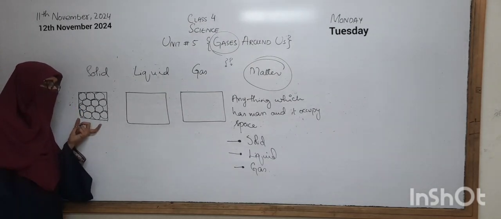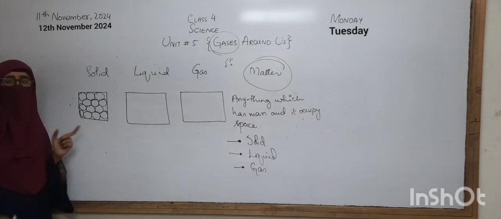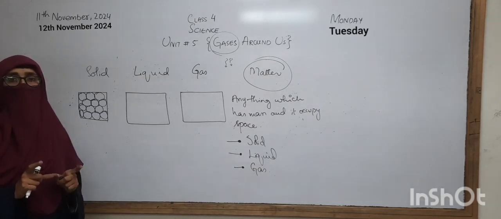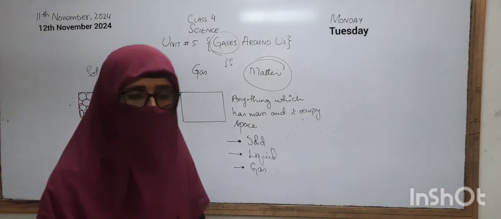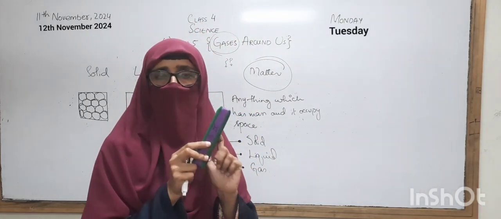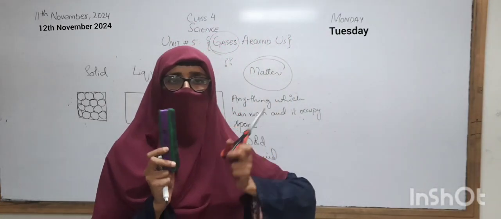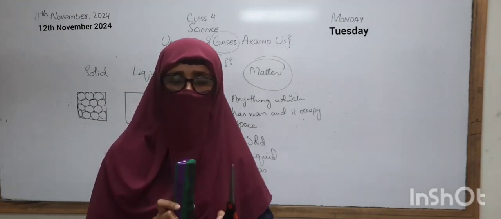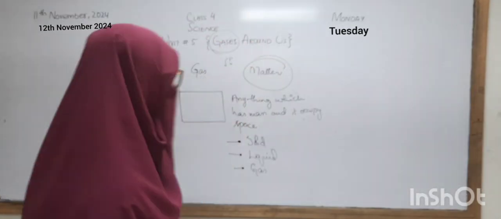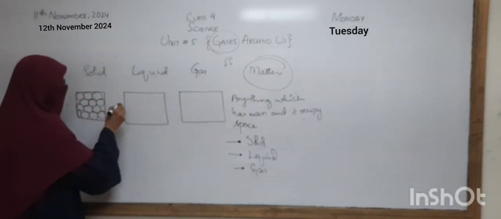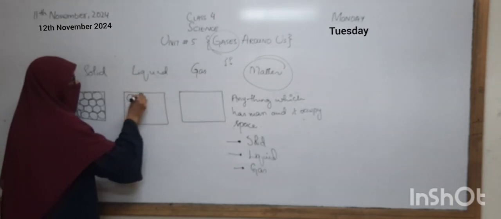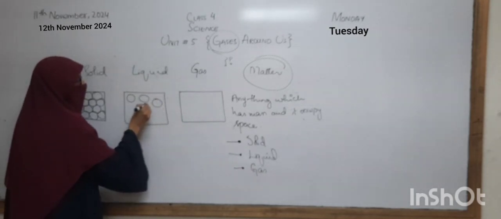Because of this property, solids are very hard and very tough. Okay, just like this is a solid structure. And if we talk about the scissors, it is also a form of solid. Okay. Now, if we talk about the liquid, the molecules of the liquid are a little far away from each other.